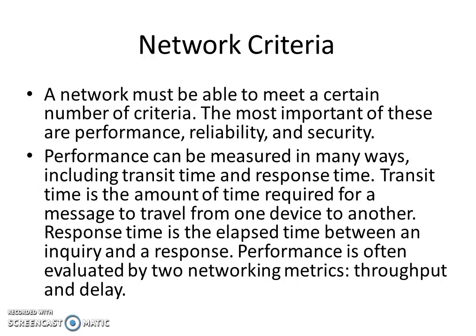Transit time is the amount of time required for a message to travel from one device to another, or from one node to another. Similarly, response time can also be represented as round trip time, which is the time elapsed between an inquiry and a response. Performance is often evaluated by two networking metrics, throughput and delay.